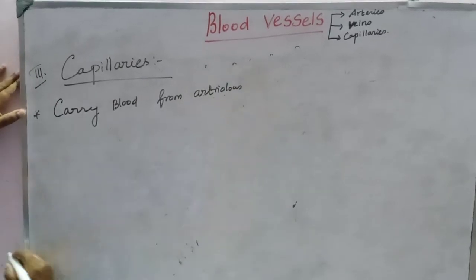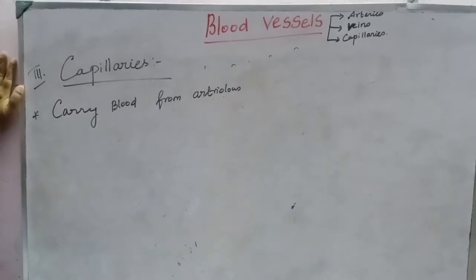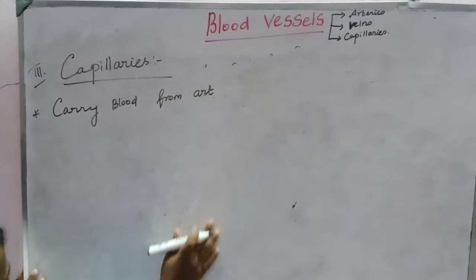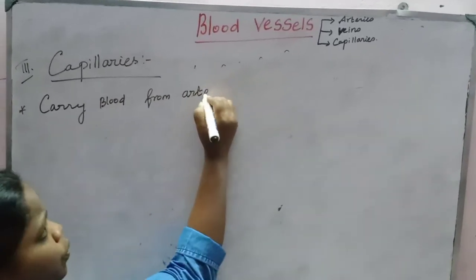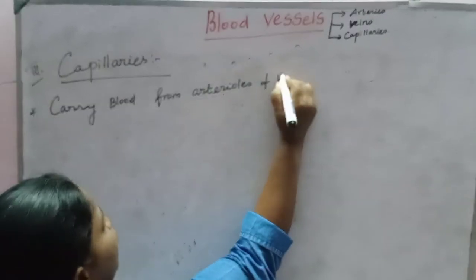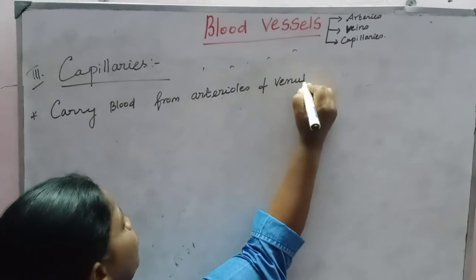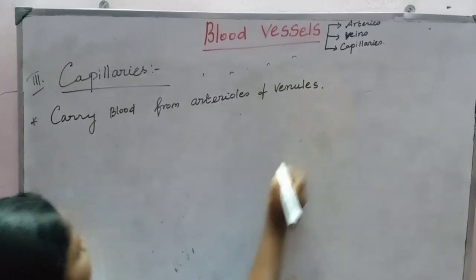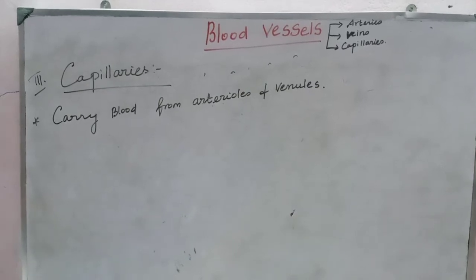Arterioles means the artery is again divided into small blood vessels, that is called an arteriole. Arterioles and venules. So they carry blood from arterioles to venules.